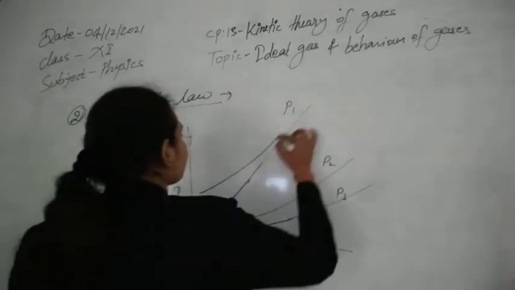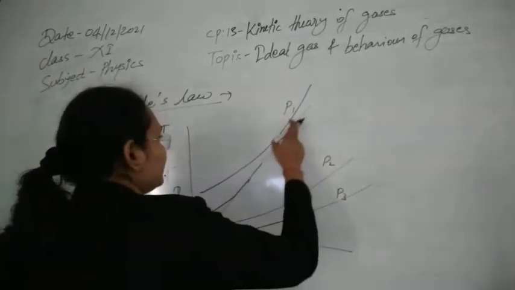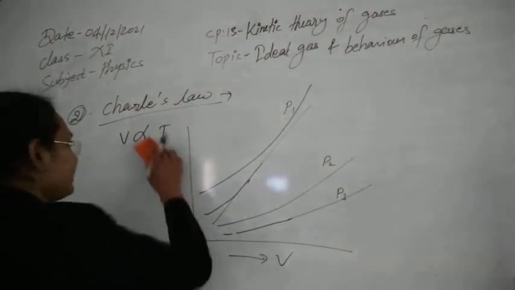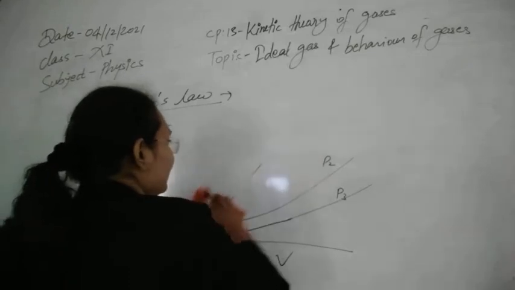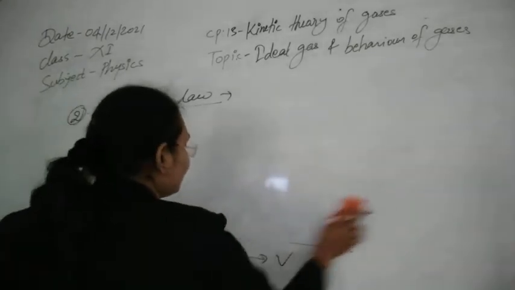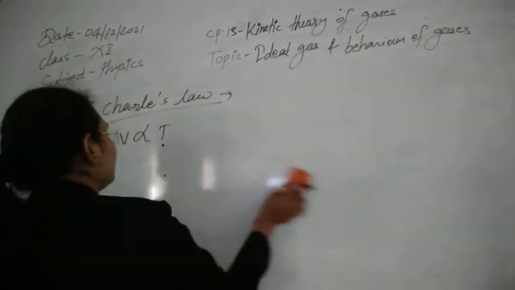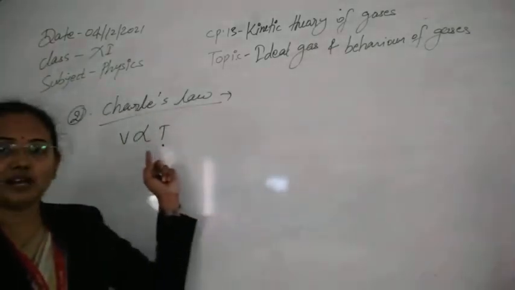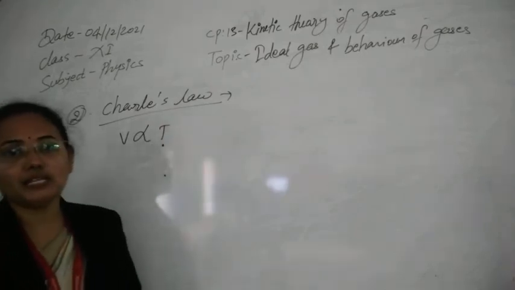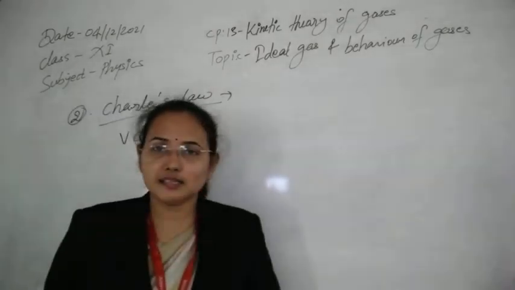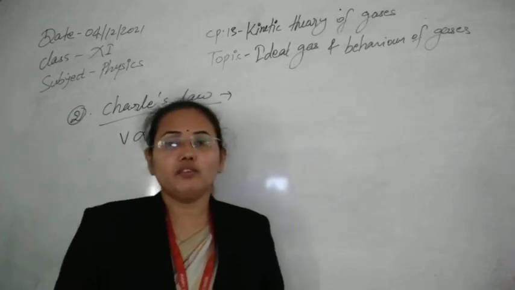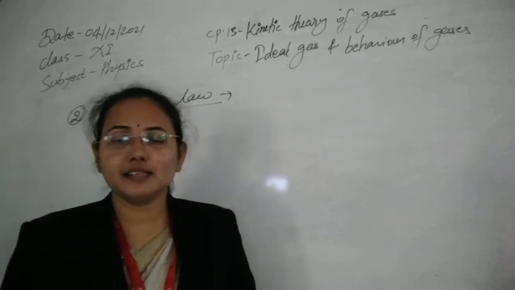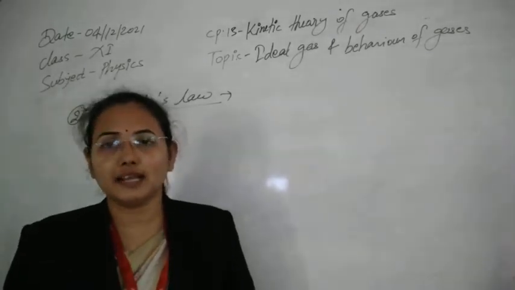After this, you can see that the gas will deviate a lot from the perfect gas line or perfect gas equation. So this equation is perfectly satisfied for the ideal gas: P is directly proportional to T. But when we study real gases, this will not be satisfied, and we will need some other equations to understand it. I think this is clear, because one by one we are seeing only the ideal gas equations, and we have just made corrections in the ideal gas equations to understand the real gas equation.